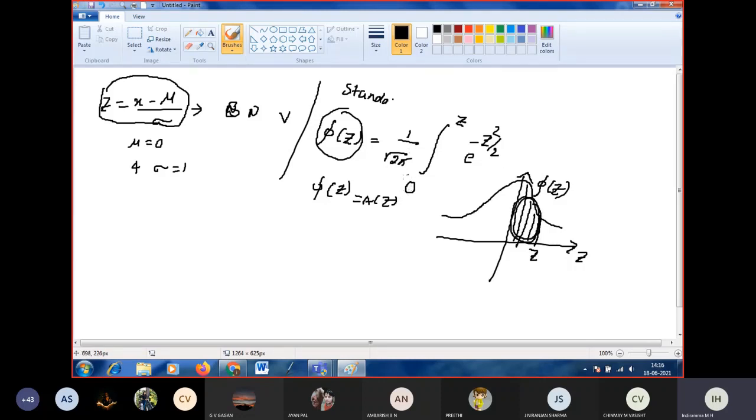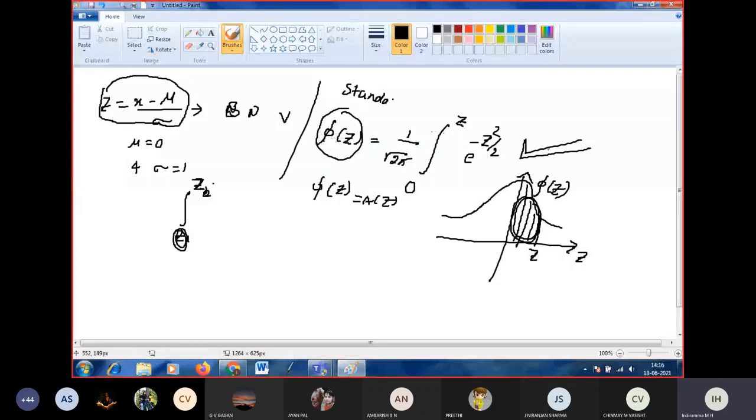I am taking z1 as 0 and z2 as z. In the previous definition I gave the integral from z1 to z2. So I am taking z1 as 0 and z2 as z, so that we get what is called the standard normal distribution function. We are using this formula for solving the problems.